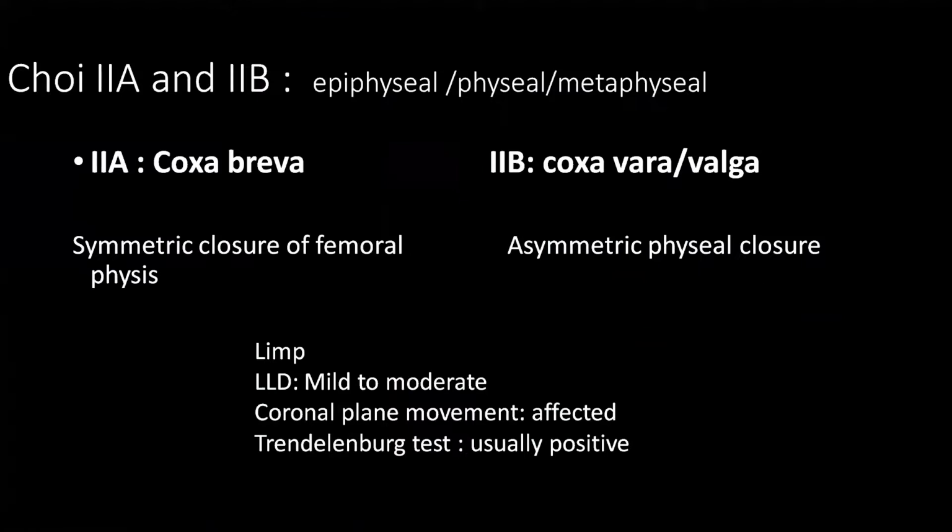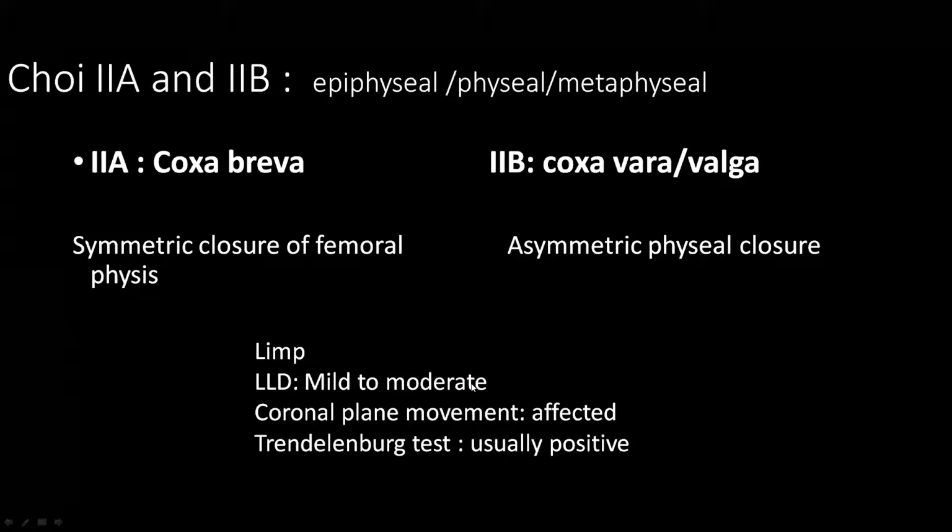Now, what is Choi type 2? In Choi type 2, Choi classified this sequelae where there is infective involvement at the level of either epiphyseal, physeal, or metaphyseal level. Choi type 2A is coxa brava, which occurs because of involvement at the epiphyseal level when there is symmetrical closure of the femoral physis. Choi type 2B is coxa vera or coxa valga when there is asymmetrical closure of the femoral physis. These patients usually present with limp. There will be mild to moderate limb length discrepancy. Coronal plane movement may be affected, and Trendelenburg test is usually positive in these patients.